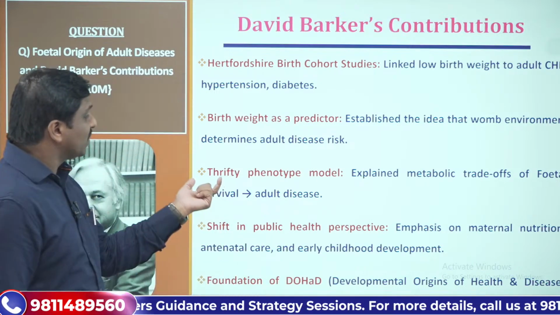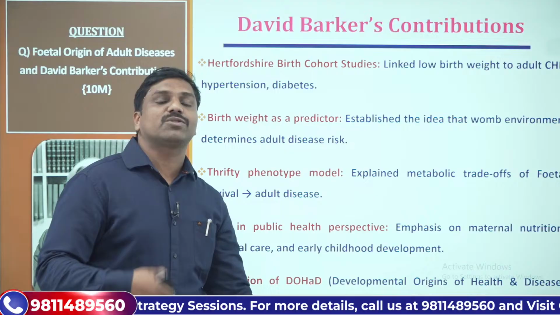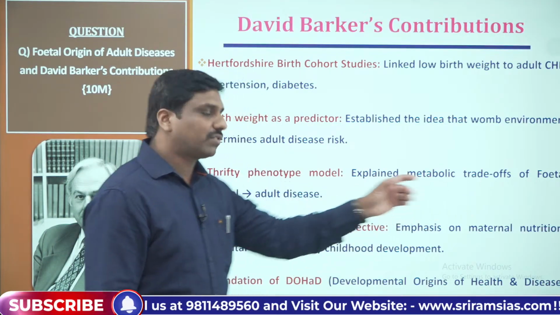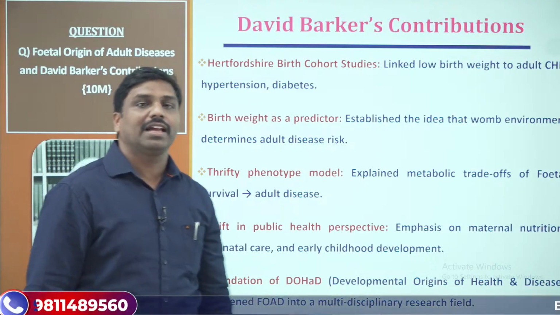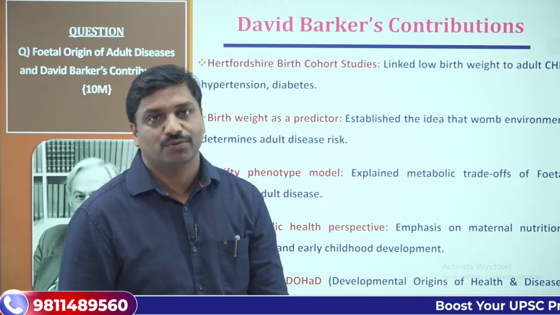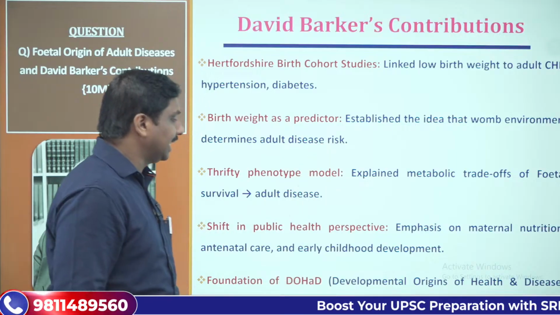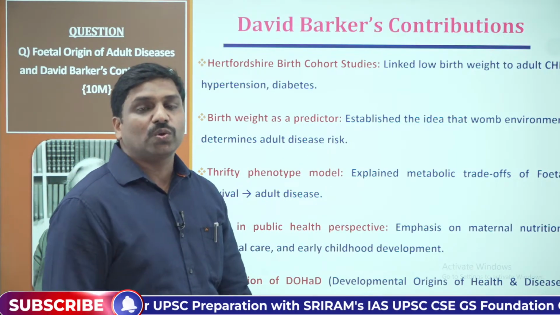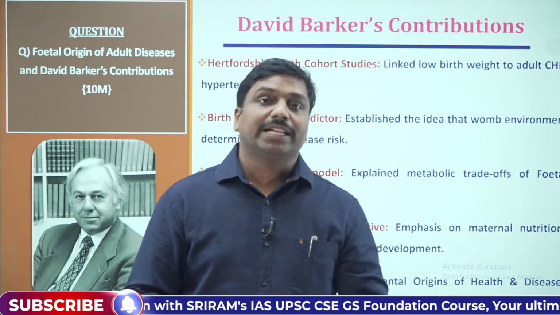So that's one thing. Then the thrifty phenotype model. So we have understood the thrifty phenotype model. It explained the metabolic trade-offs of fetal survival that may lead to adult diseases. And a shift in the public health perspective. So there was a different perspective in public health.